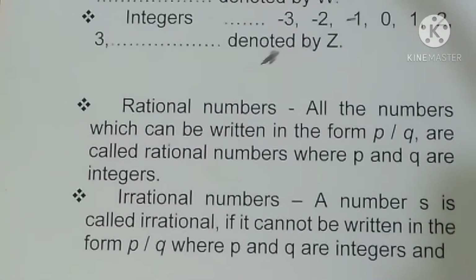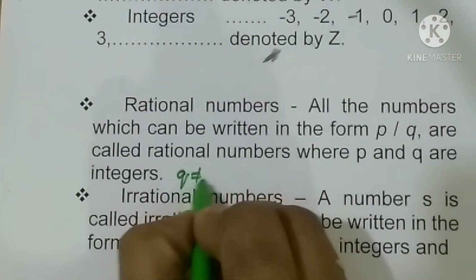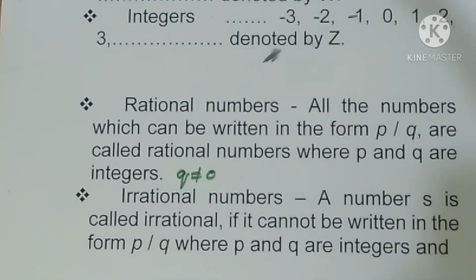Next is rational numbers. All the numbers which can be written in the form p by q are called rational numbers, where p and q are integers. And one of the most important concepts here, we should add that q not equal to 0. What is the concept here? Rational numbers, all the numbers which can be written in the form p by q, they are called rational numbers only, where p and q are integers, q not equal to 0.